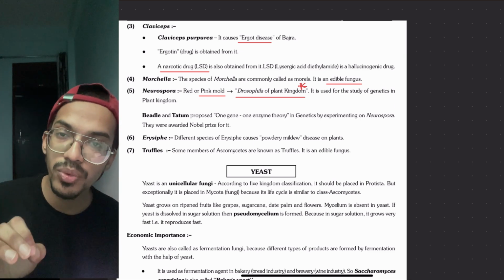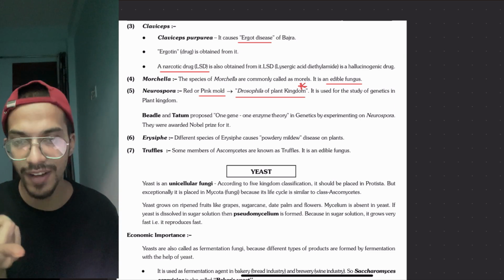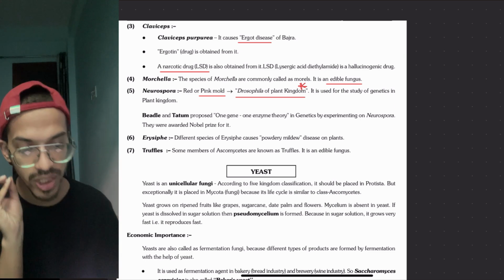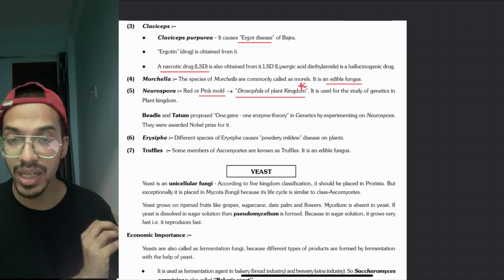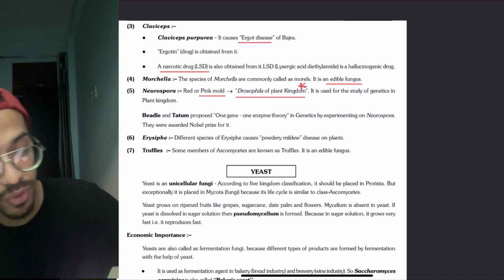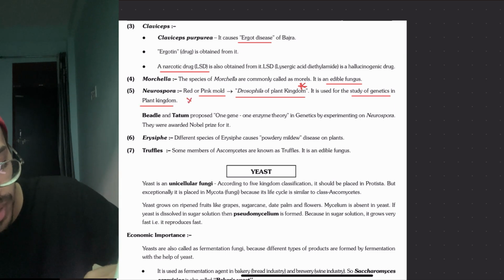Because this Neurospora is just like Drosophila. Drosophila is what? Fruit fly. Fruit fly is extensively used for genetic experiments in the animal kingdom. But in plants we use Neurospora for the study of genetics. So this is an important thing that could be asked to you.